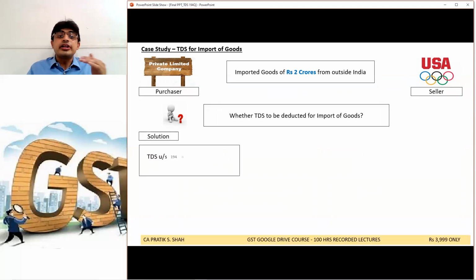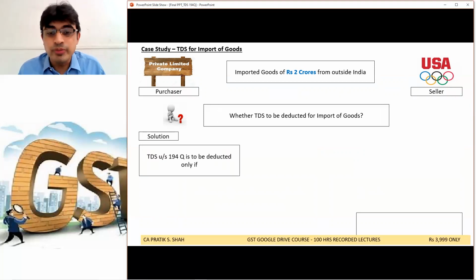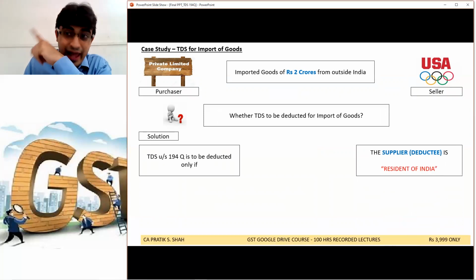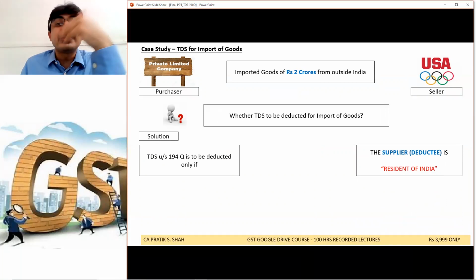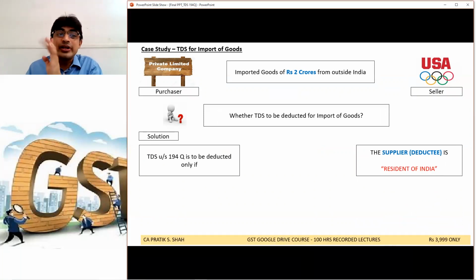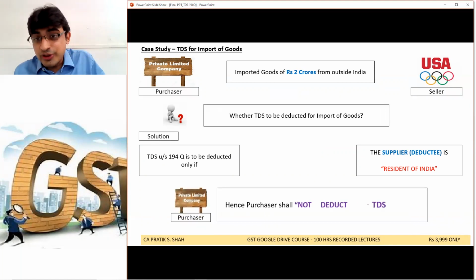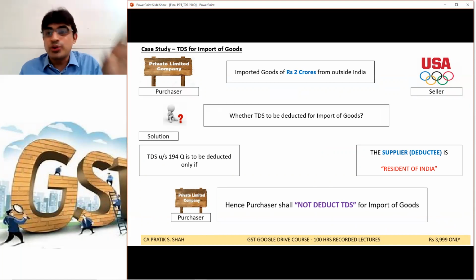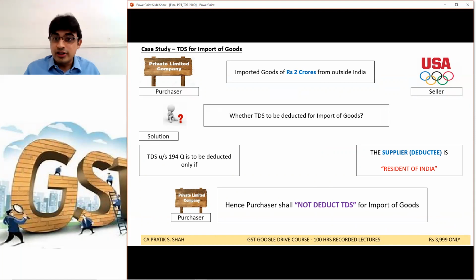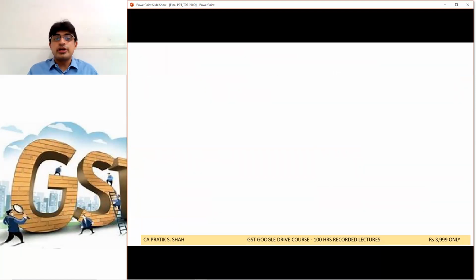Please listen. TDS under 194Q is to be deducted only if the supplier or the deductee is a resident of India. He should be a resident having a PAN card of India. In the given case, the goods are imported, hence no need to deduct TDS. Clear? So on import, there is no need to deduct TDS.